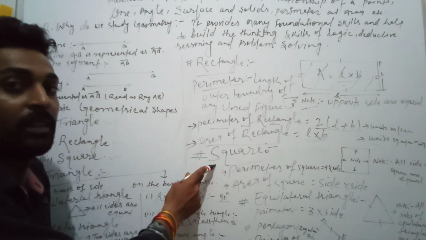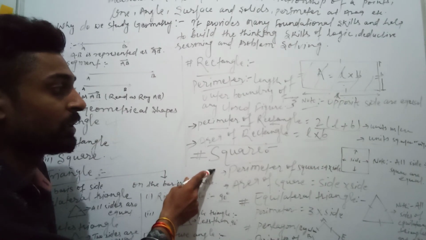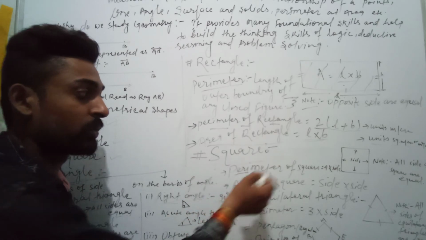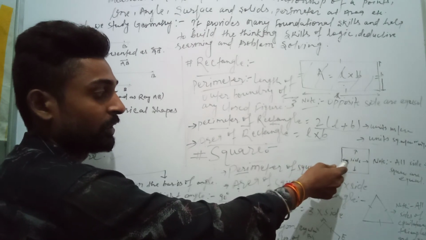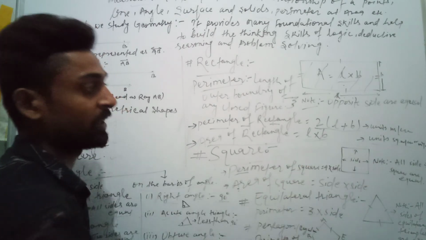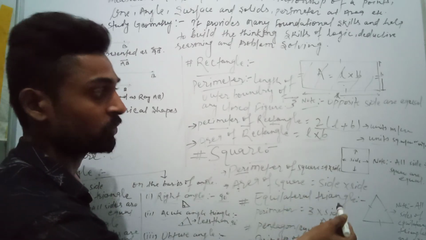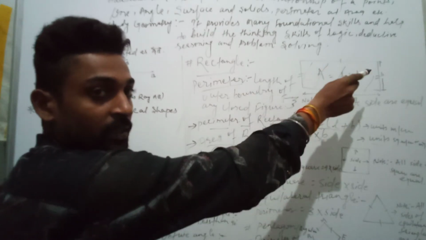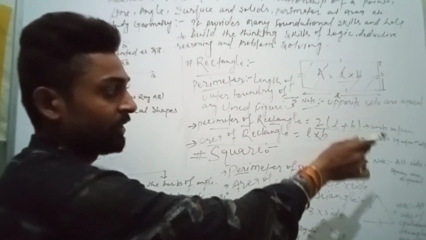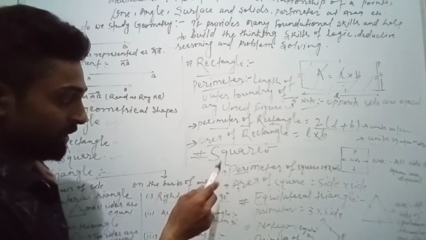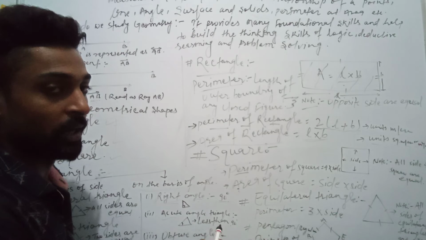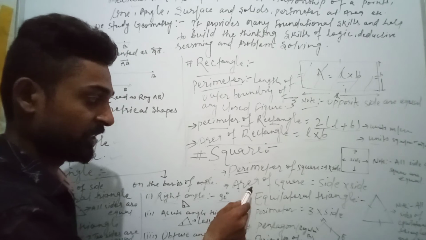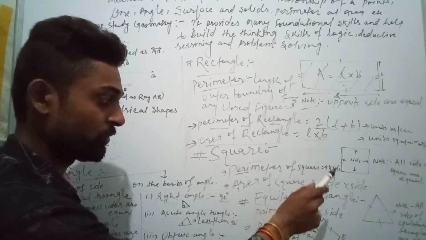After that, the square. Both perimeter and area are important here. In a square, all the sides are equal, but in a rectangle, only the opposite sides are equal. So learn it very well. It is very important. How will we calculate the perimeter of a square? Perimeter of a square is 4 into side. The area of a square is side into side.